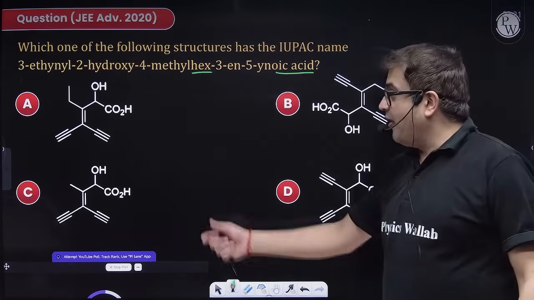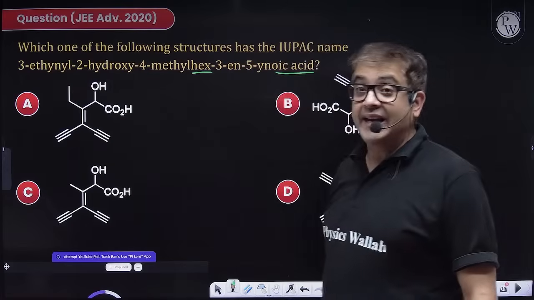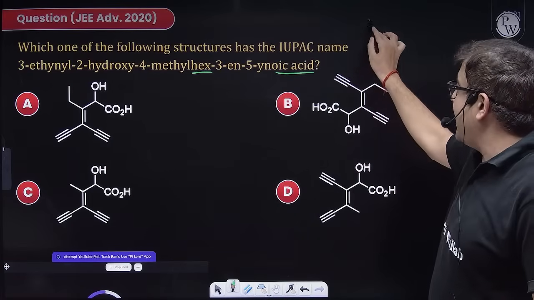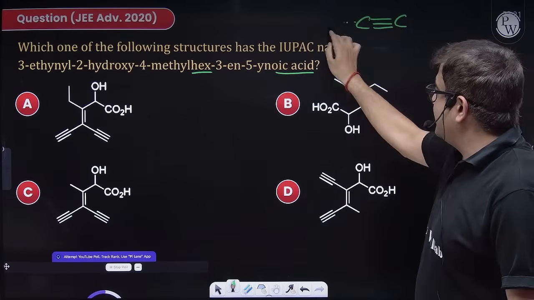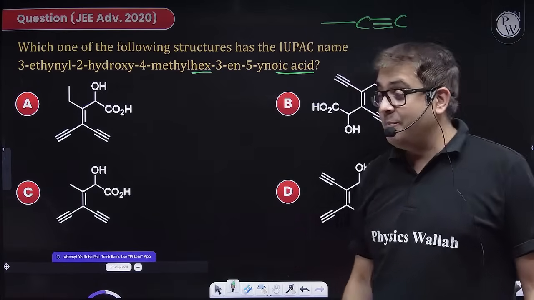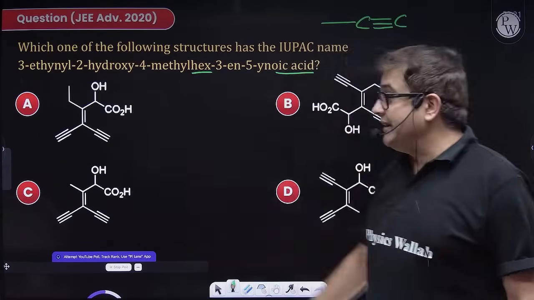So now, obviously, the branches: 3 ethynyl. What is ethynyl? Eth as in 2 carbons, yne as in triple bonded branch, and it has to be a branch, hence ethynyl.